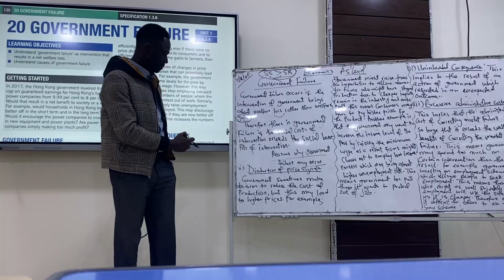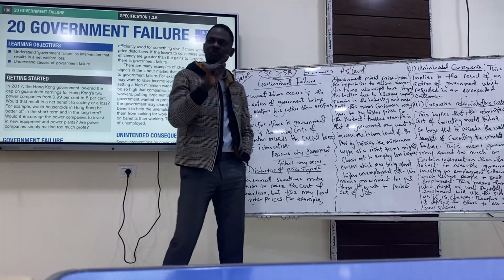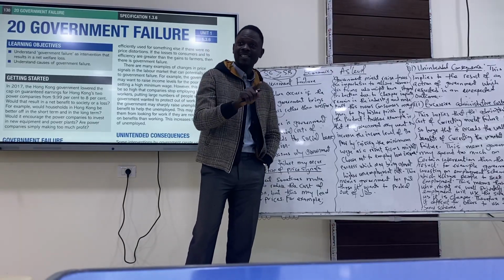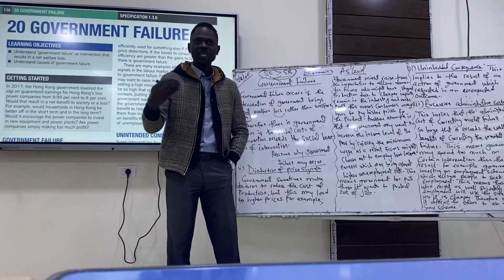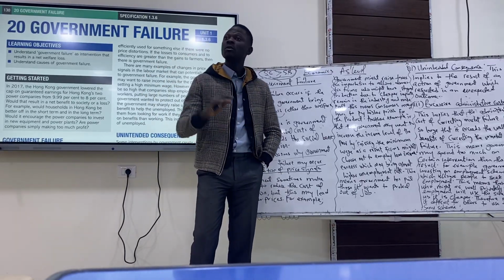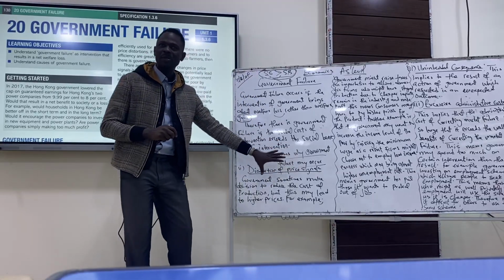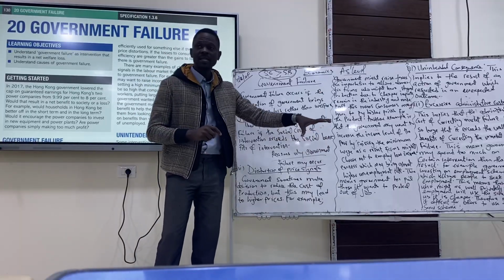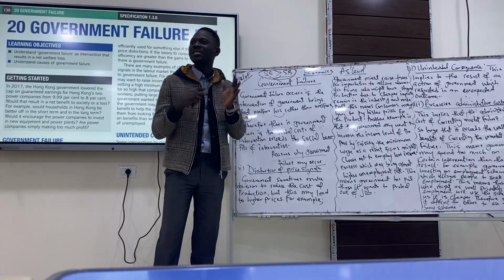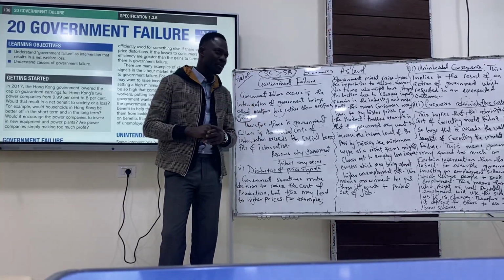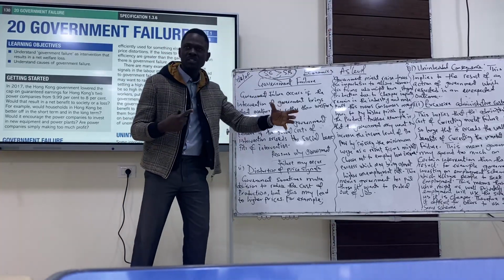I'm going to read and explain. Government sometimes makes decisions to reduce the cost of production. Reducing the cost of production means the price falls and becomes affordable, yes or no? Yes. So government wants to solve the problem of a high cost of production, which brings about a higher price. A higher, unaffordable price for consumers is a market failure. If goods and services are not affordable, that's a market failure, yes or no? Yes. So government might have to solve that problem through intervention, which can lead to government failure.